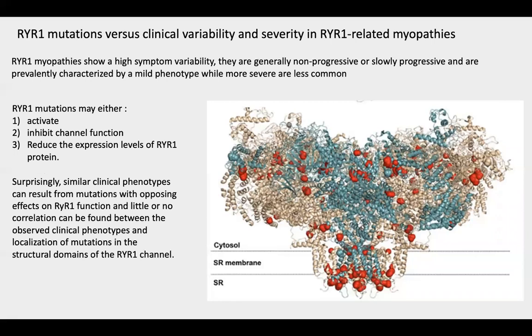However, surprisingly, similar clinical phenotypes can result from mutations with opposite effects on RYR1 function, or in some cases, we see little or no correlation between the observed clinical phenotype and localization of the mutation within the structural domains that have been identified now in the RYR1 channel structure.